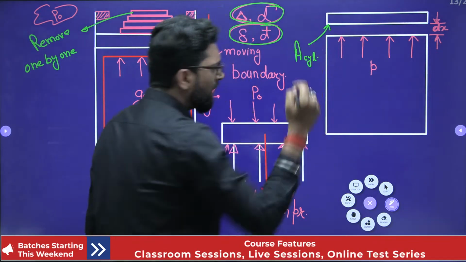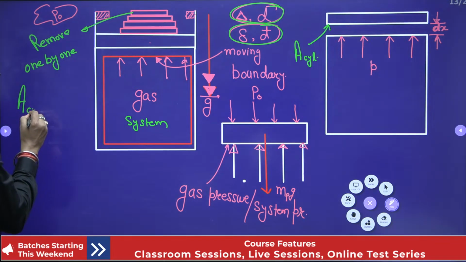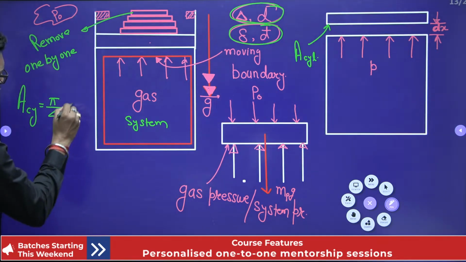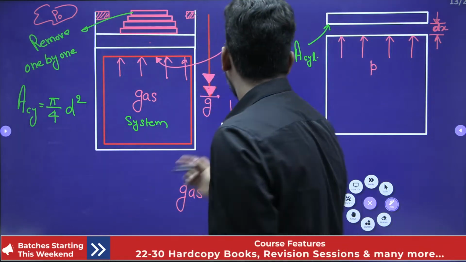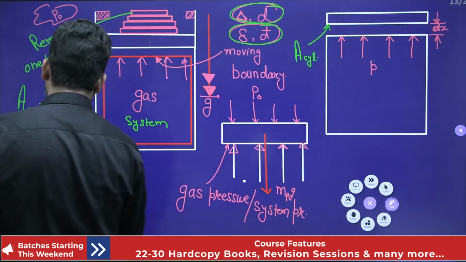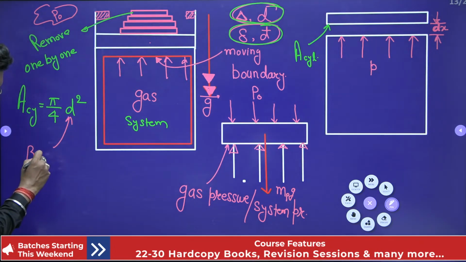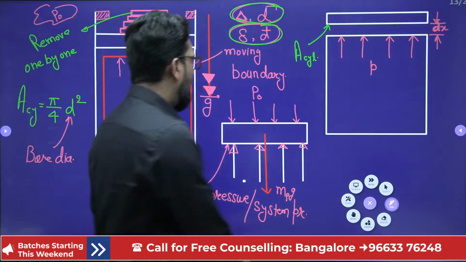How to find the cross section of the cylinder? A of the cylinder is equal to pi by 4 d square. What is the d? D is the bore diameter. Okay, so you have a cross section.